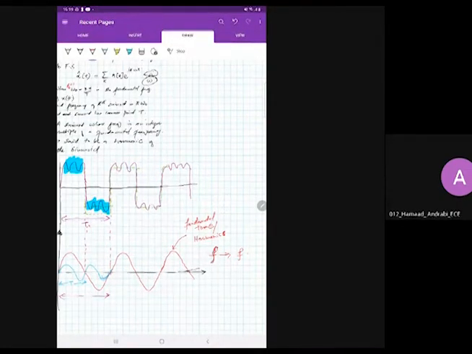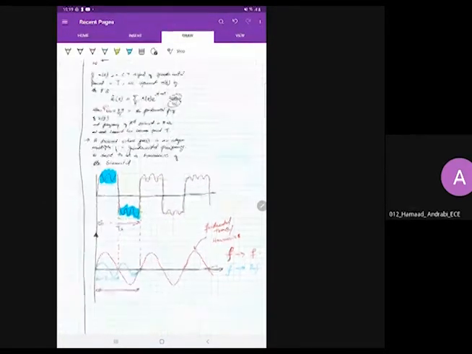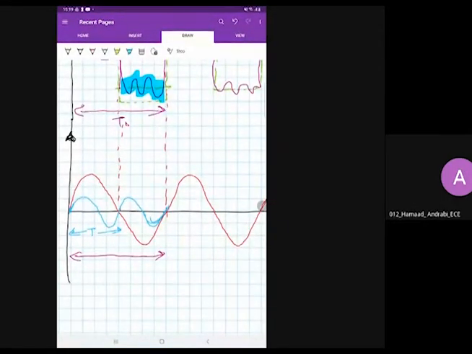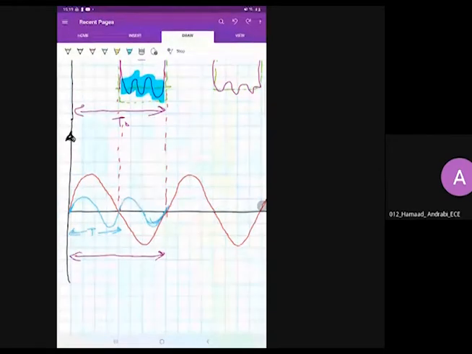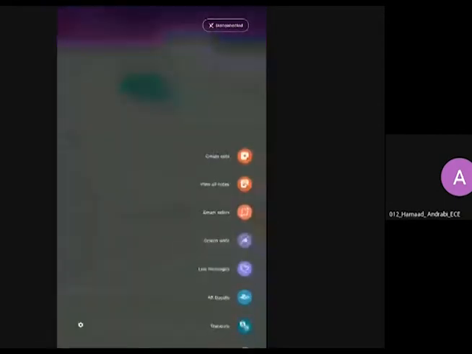The second component, which is represented by blue, has frequency 2F. So it is a higher harmonic. Its frequency is higher, so its time period will be half. It is shown here. If I draw the third harmonic now, let me first complete the second harmonic. कुछ ऐसा होगा ये, ठीक है.